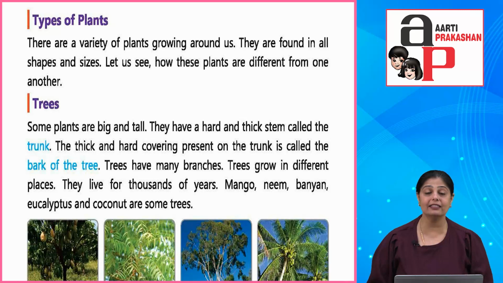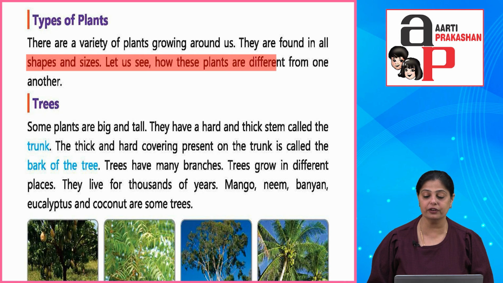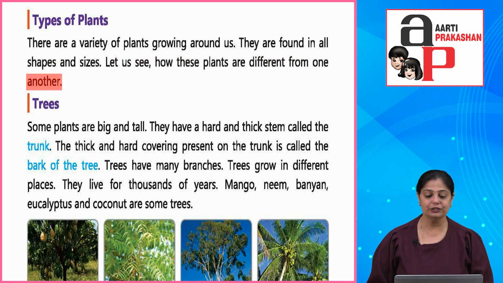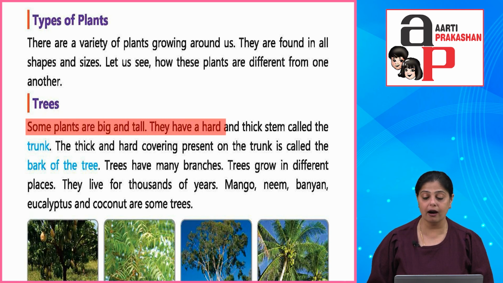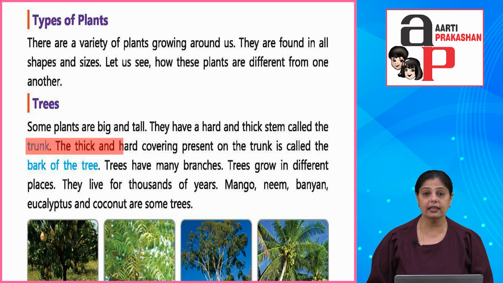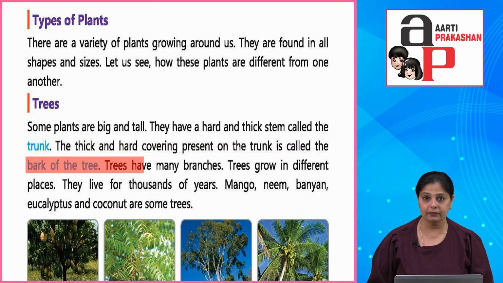So now let's look at the different types of plants. There are a variety of plants growing around us. They are found in all shapes and sizes. Let us see how these plants are different from one another. Trees. Now some plants are big and tall. They have a hard and thick stem called the trunk. The thick and hard covering present on the trunk is called the bark of the tree.